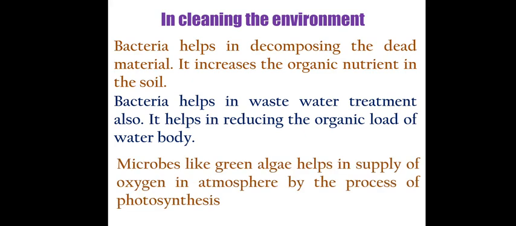Similarly, microbes like green algae help supply oxygen to the atmosphere by photosynthesis, so they help maintain atmospheric conditions too.